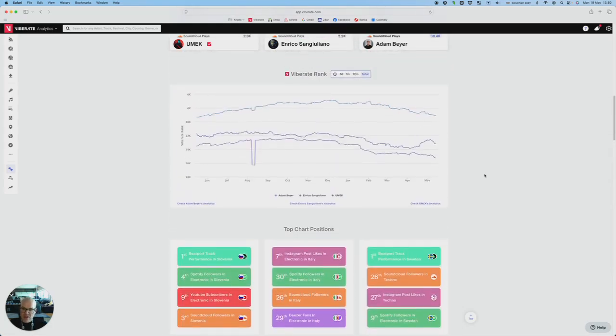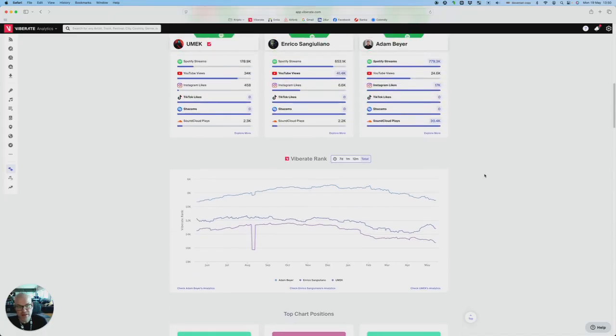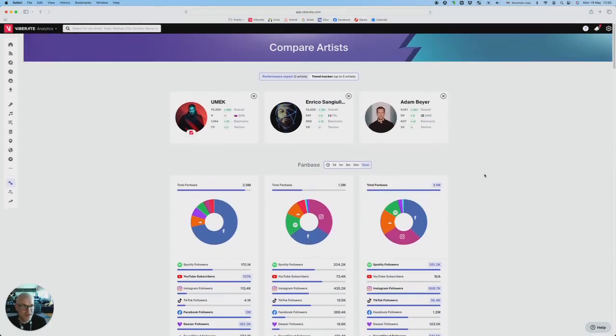An interesting use case for this is for promoters. Oftentimes promoters have fights with agents requesting more prominent billing for their artist. If you're a promoter and want to fight off those heated conversations, you can put all the names into the performance report comparison feature and make the billing based on this.